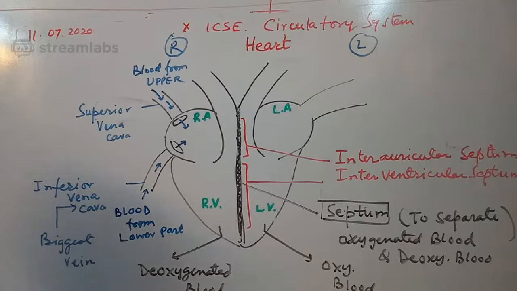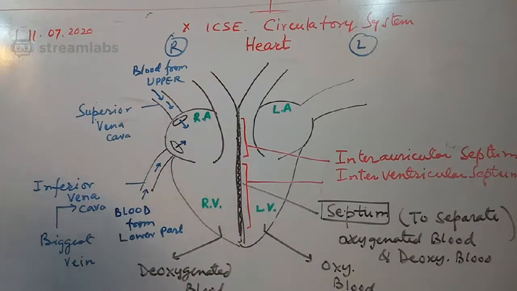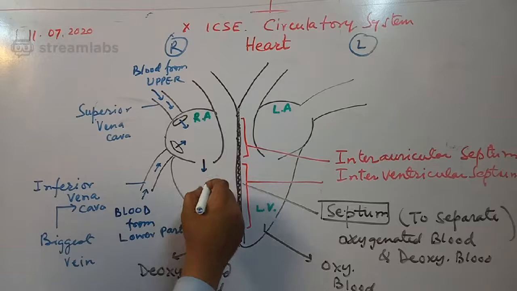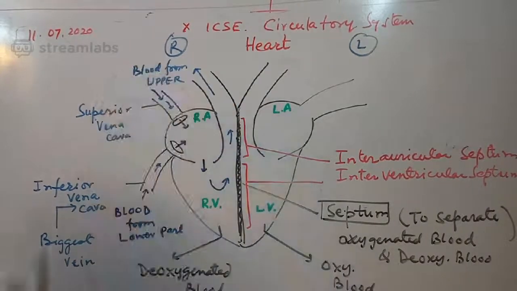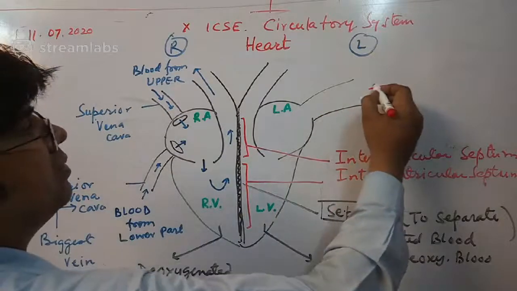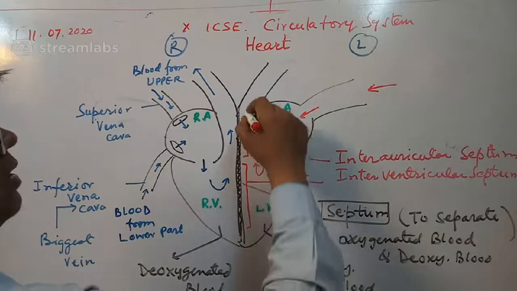And if you talk about the function of these ventricles, let us understand. This is the blood, and then this blood may move out. Blood would enter from here and goes out.